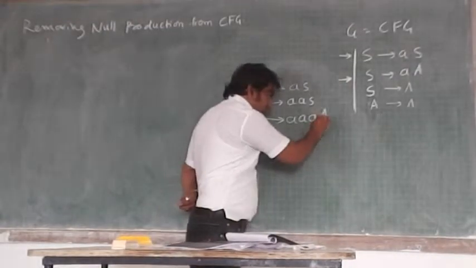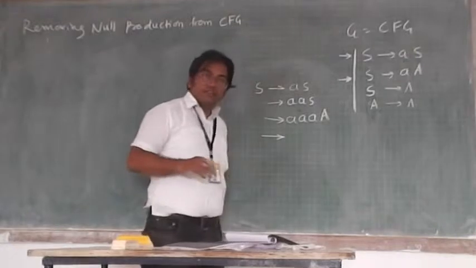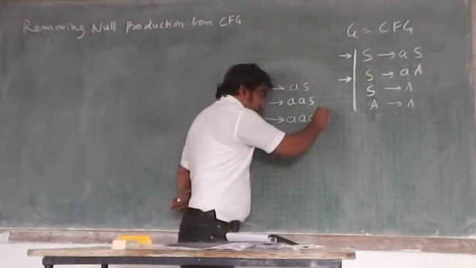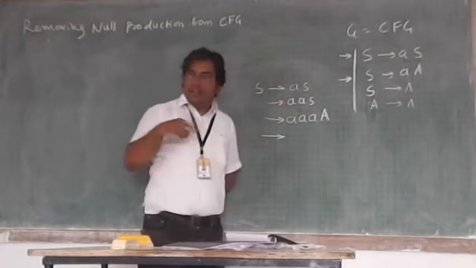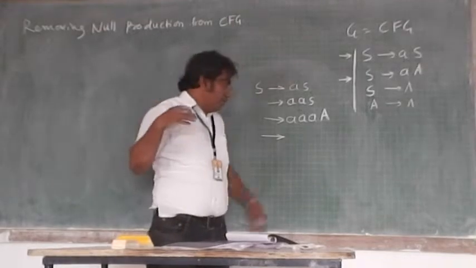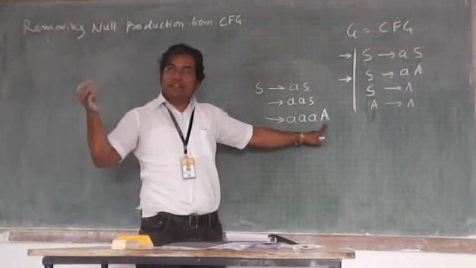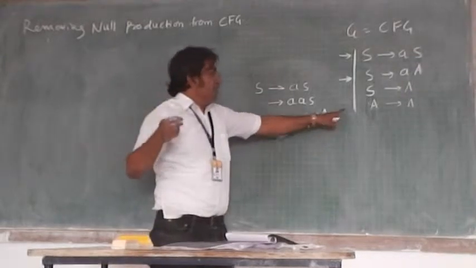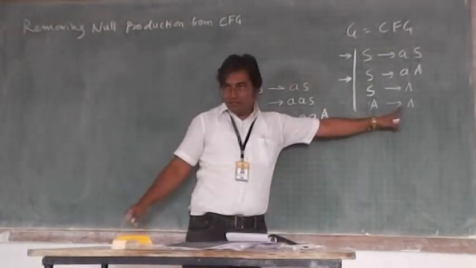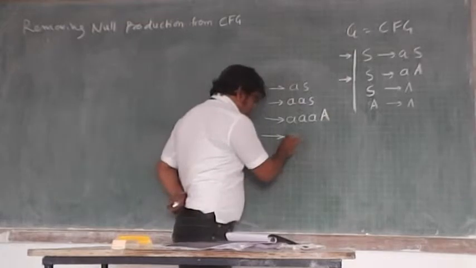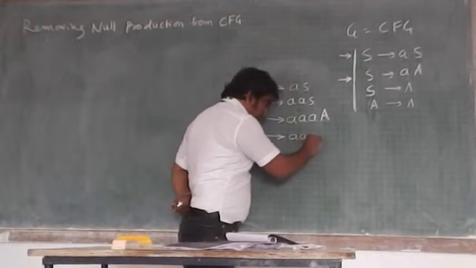You can replace this A by null. You may want to get rid of this A, to remove it, to erase it. To erase this A, there is a production A implies null. This you can apply. So at the end, what can I get? Only the A's.